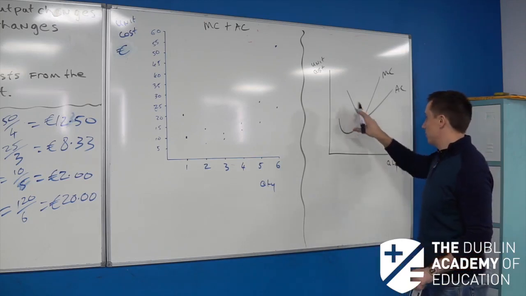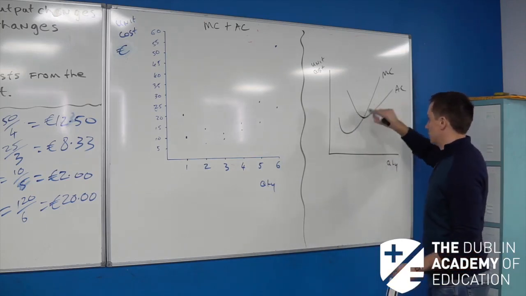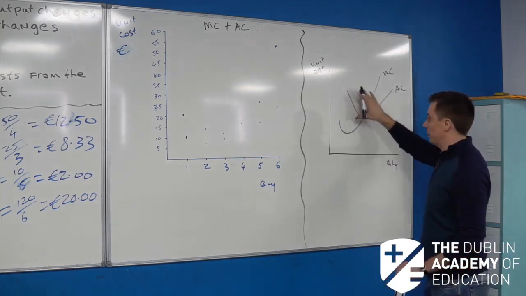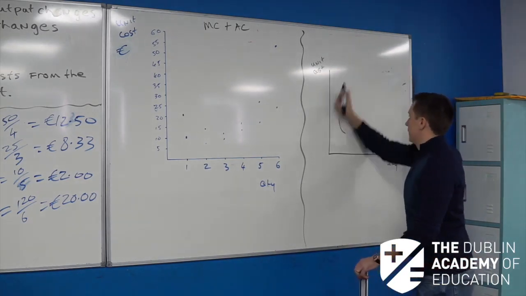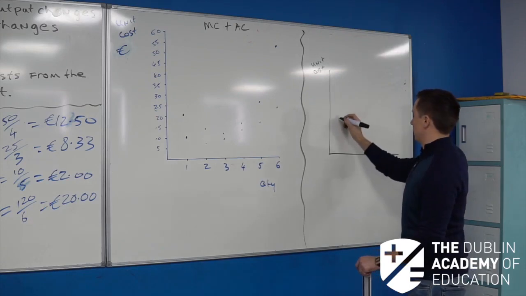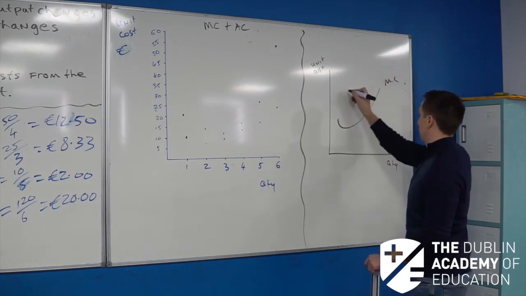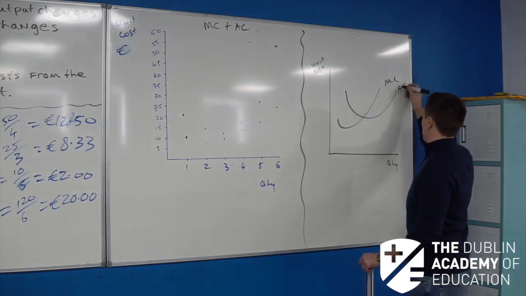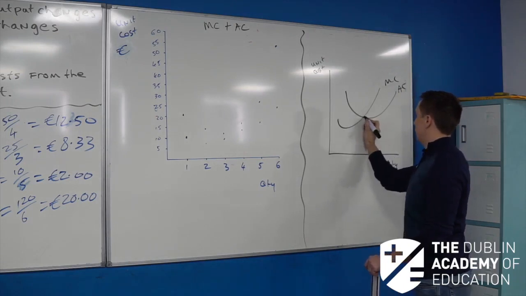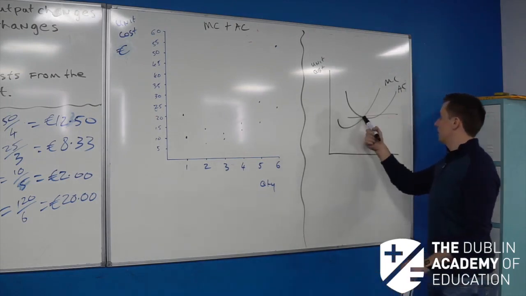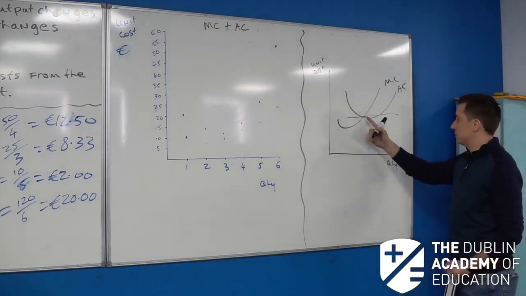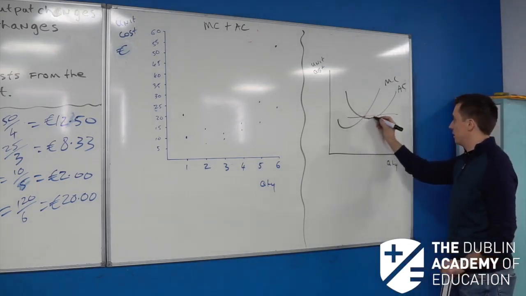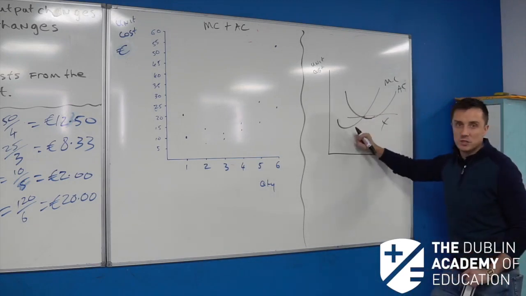When you're doing market structures, you'll suddenly notice that students might struggle. They might know the basics here, but if you're doing any of your graphs, sometimes students might draw something like this. They might mark the marginal cost curve like that, and then do the average cost curve here. Remember again, when you're doing these curves, the marginal cost curve needs to intersect the average cost curve at its lowest point. You can see the way there, that's not the lowest point, the curve keeps falling down. If you do that in your Leaving Cert, you'll get the graph wrong, okay?